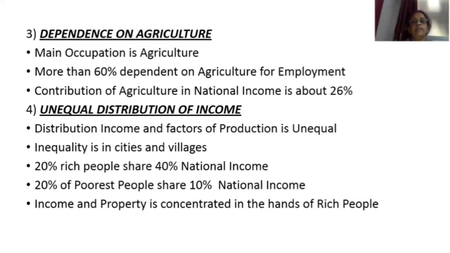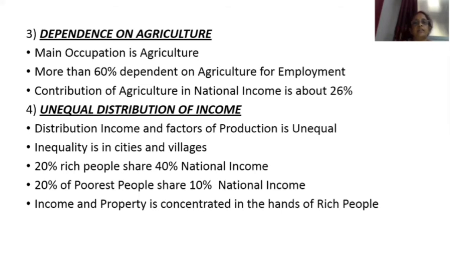Then the third one is dependence on agriculture. In developing countries, the main occupation of the people is agriculture. More than 60% of the people depend on agriculture for employment. So what percentage of people are depending on agriculture for employment? More than 60% of the people. And the contribution of agriculture to national income is about 26%. So what is the third important feature?